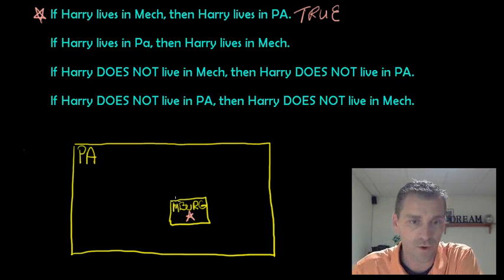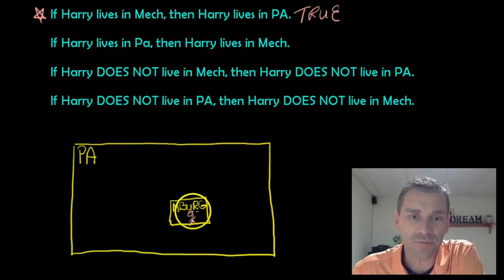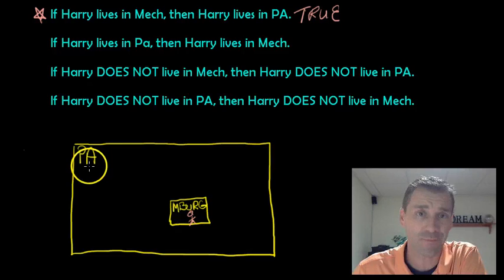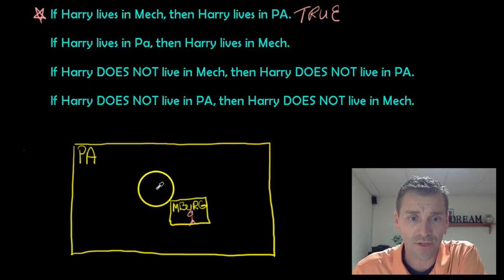Let's just do this. Let's draw Mr. Harry. So here he is. What up, Harry? So there's Harry. Since Harry's in Mechanicsburg, that means he is in Pennsylvania. There's no other place that he can be. That's it. So let's go to the next one.